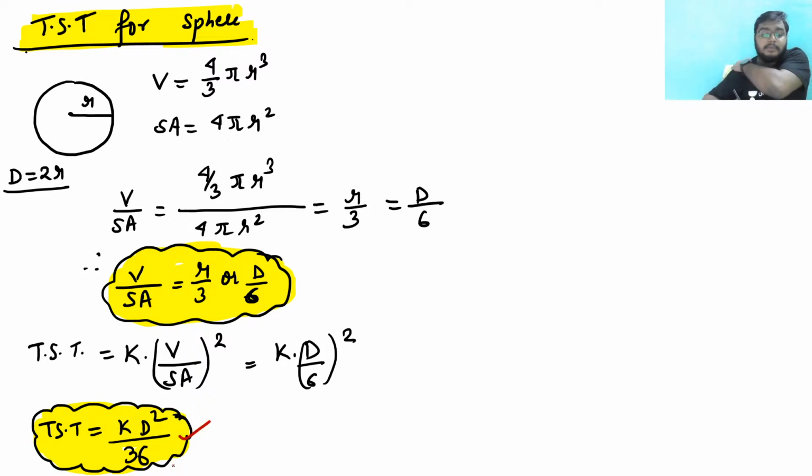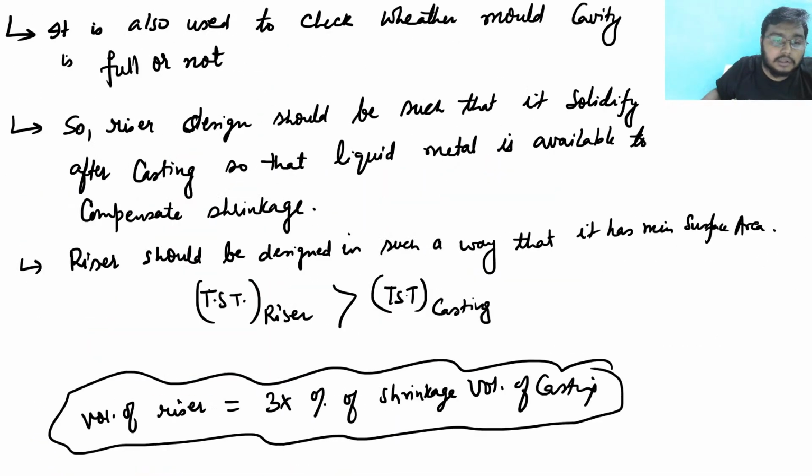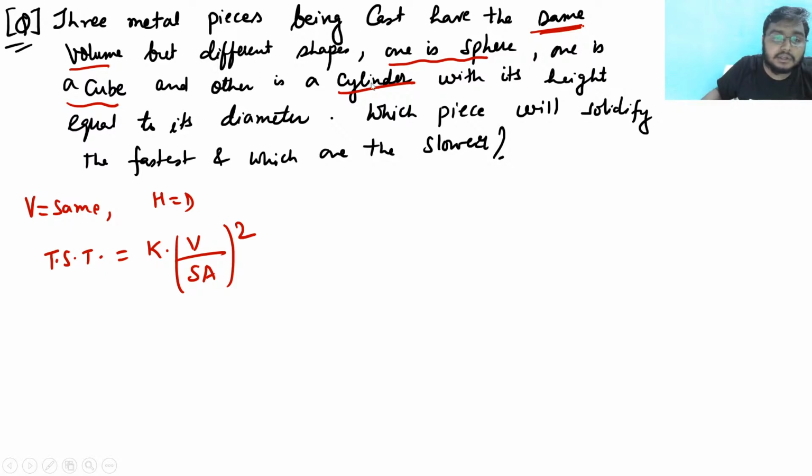But the problem is that the volume is the same for all three cases, cylinder, sphere and cube. So the volume is 4 by 3 pi r cubed. Let me write these things in terms of volume.